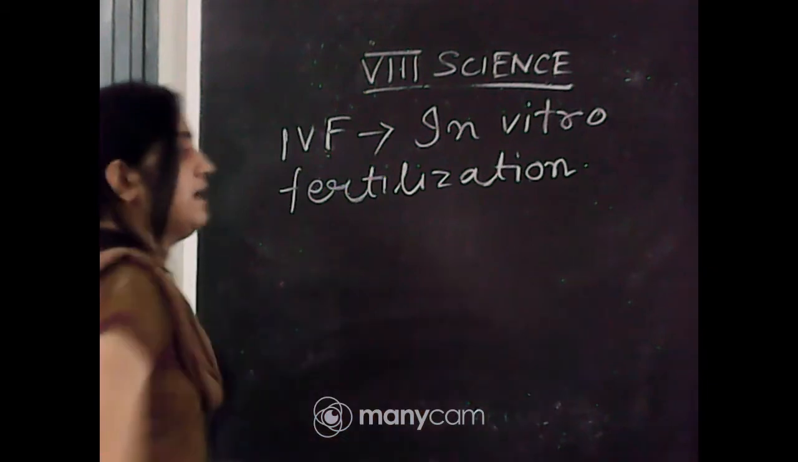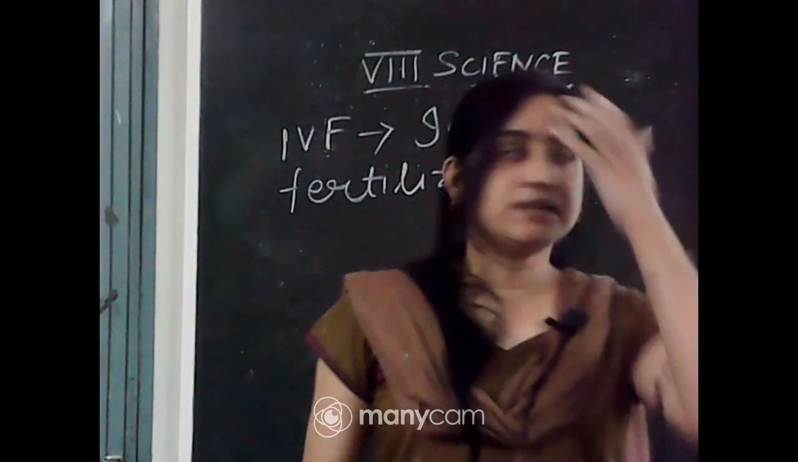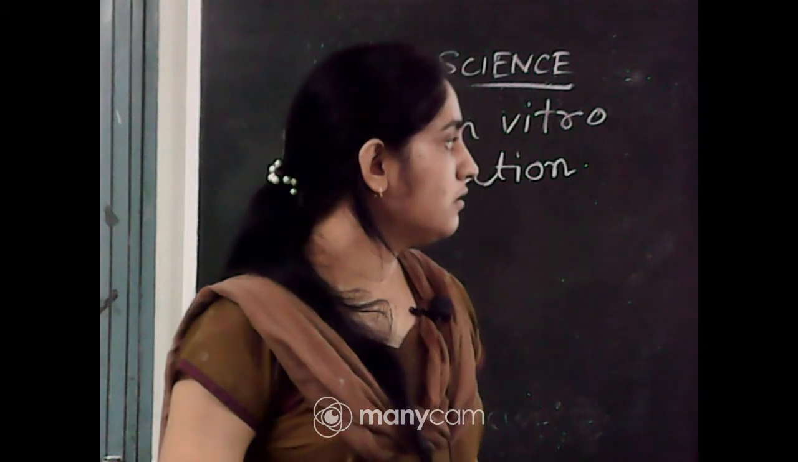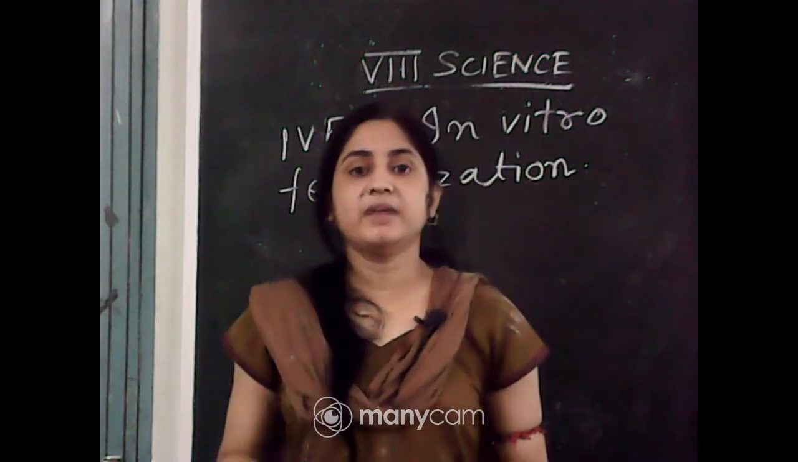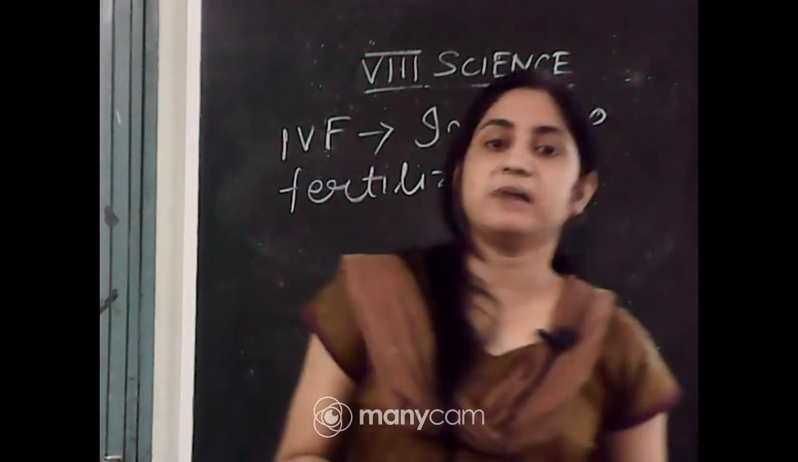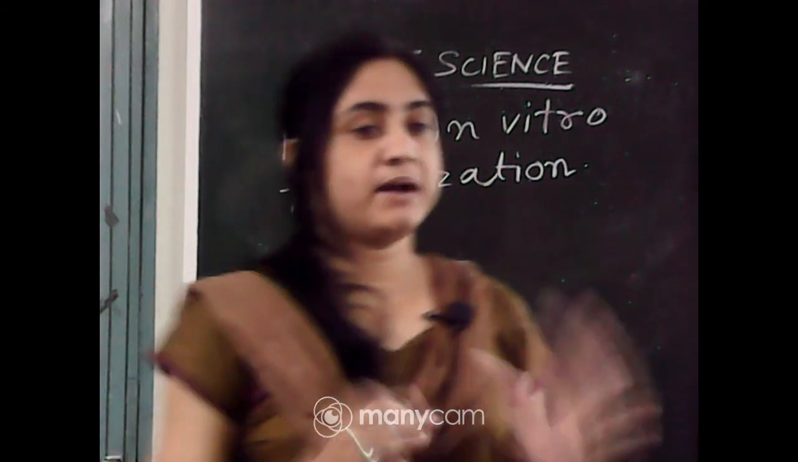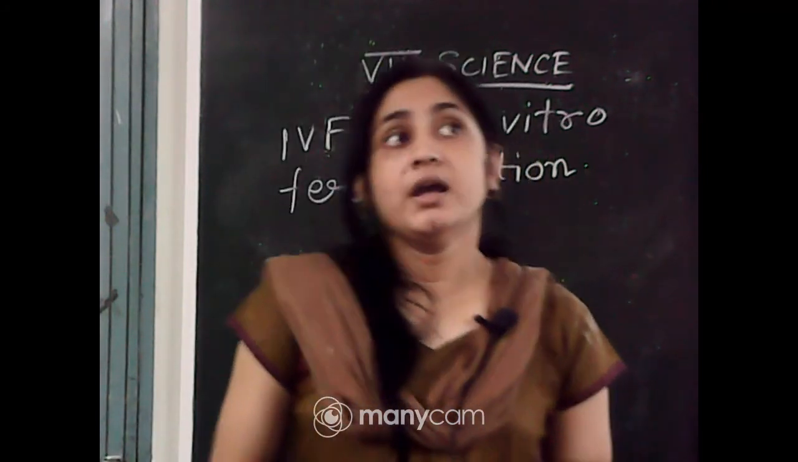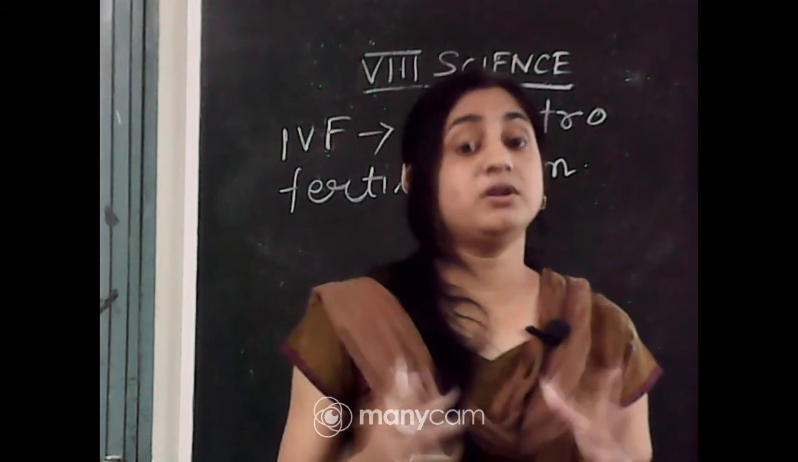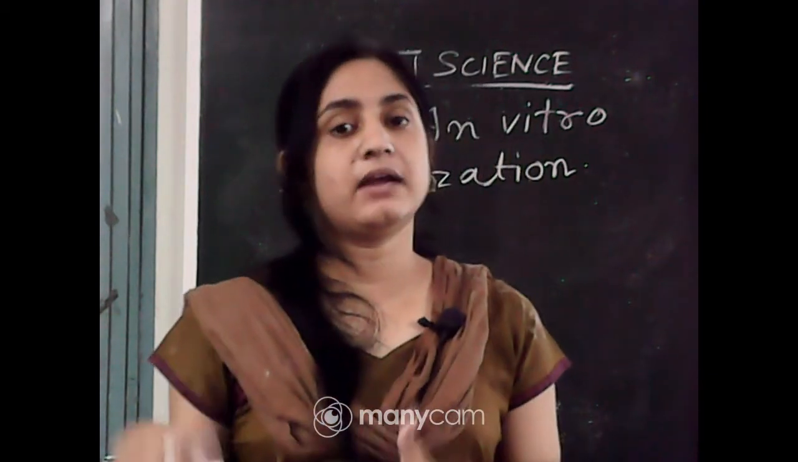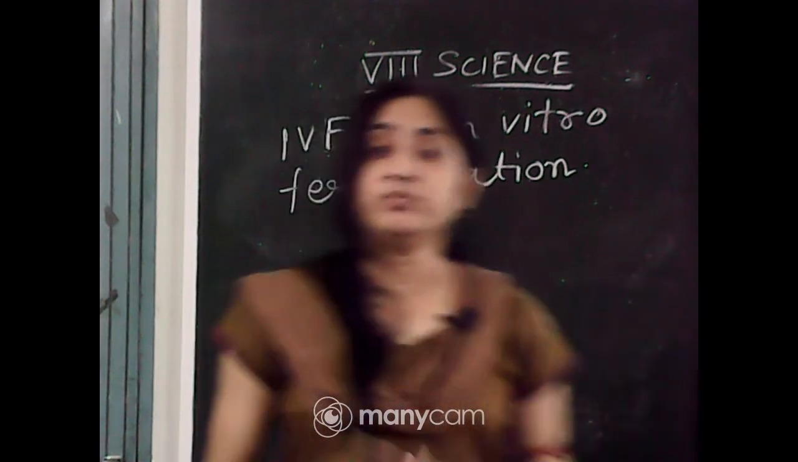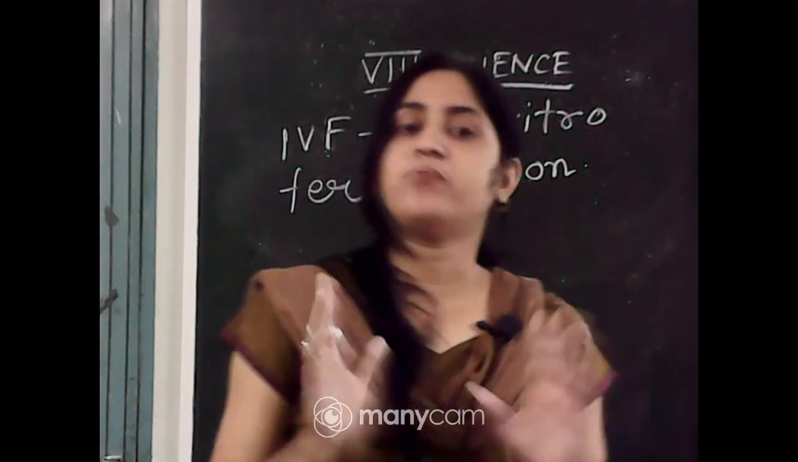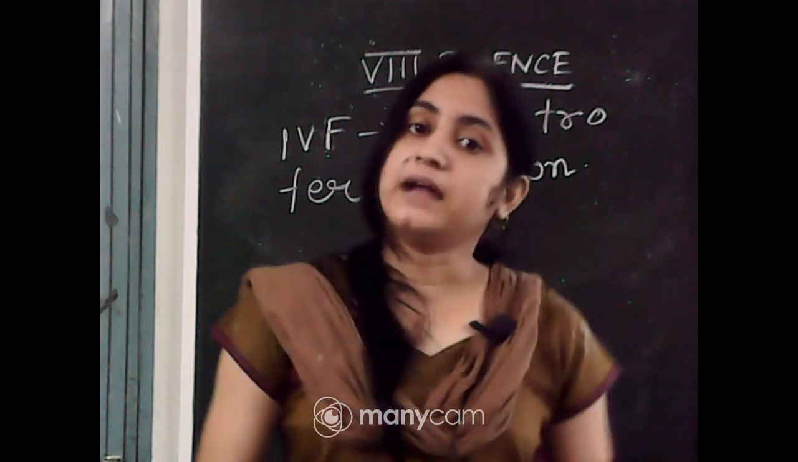In vitro fertilization, with biological mothers: the sperm and ovum are collected from the biological mother's and father's body, then the fertilization occurs outside the female body. In some cases, if the female is also unable to carry the baby, then they take the help of a surrogate mother. What is surrogacy? Another mother, not the biological mother, rents her womb for some money and carries the baby up to the delivery. That is called surrogacy.